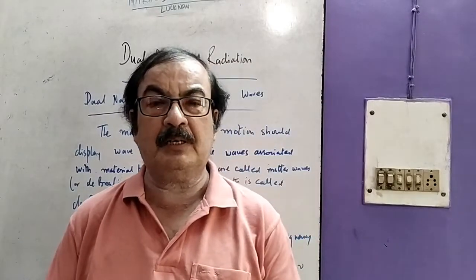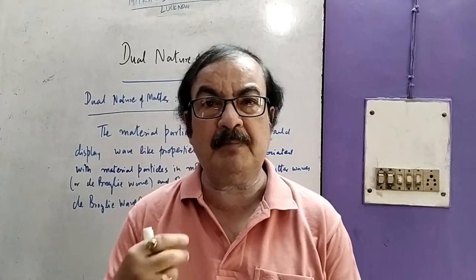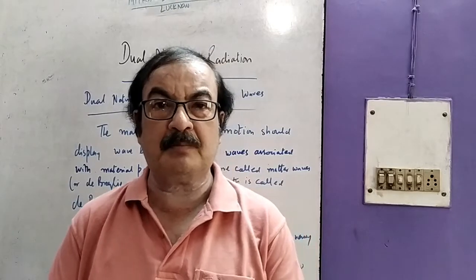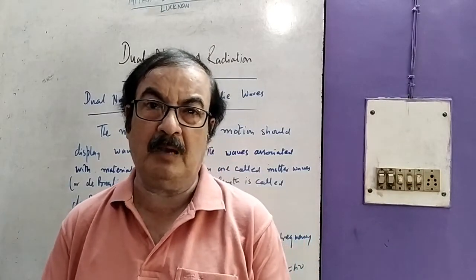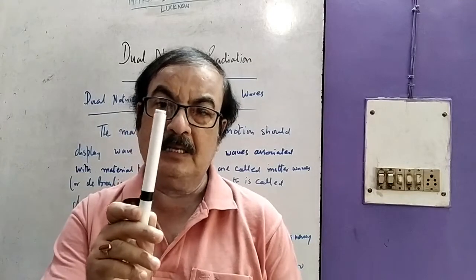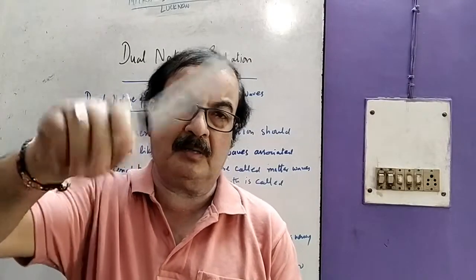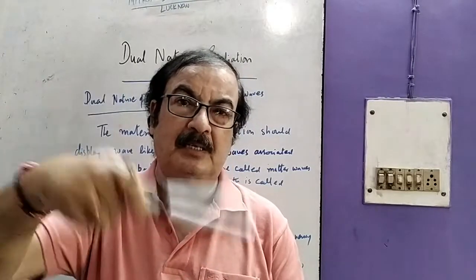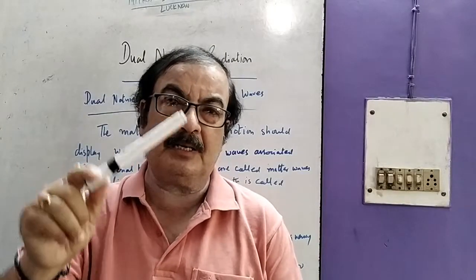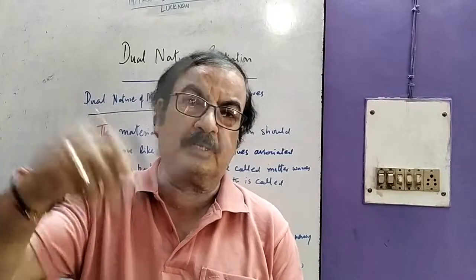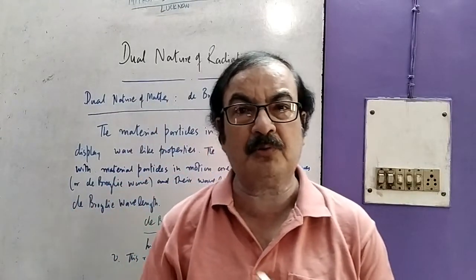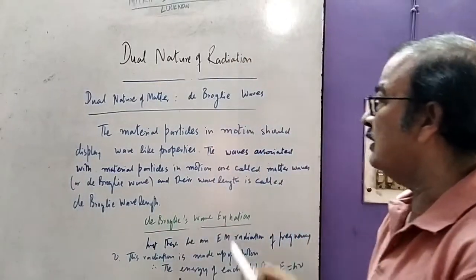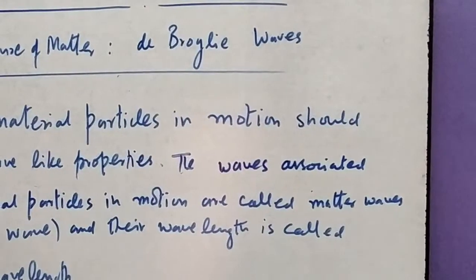Now, we know that every material particle also has a dual character, and that is why we call it a matter wave. Suppose we have a single object like this, and we make it vibrate. You can see the amount of space it covers, and that makes it a wave. It is a single particle, but when it is in motion it can create a wave. That means the same thing can have dual characteristics, wave as well as particle. Let us study the dual nature of matter, or de Broglie wave.